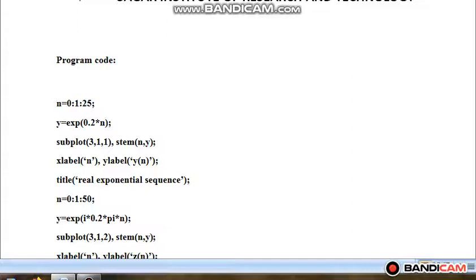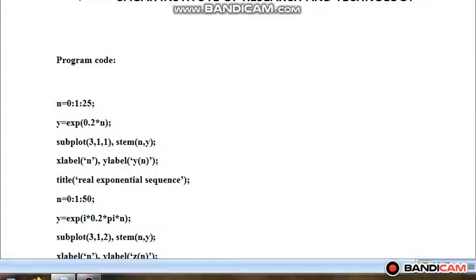Since we are plotting a discrete time signal, the first parameter which I'll define here is n. I am taking n in the range from 0 to 25 with an interval of 1. Why have I taken an interval of 1? Because in discrete time signals the samples are specified at integer values of n, that is n at 0, 1, 2, 3. We can take negative values of n also, minus 1, minus 2, minus 3 and so on.